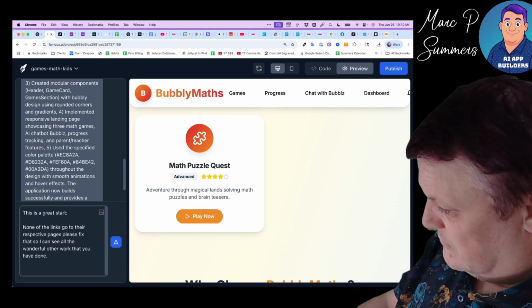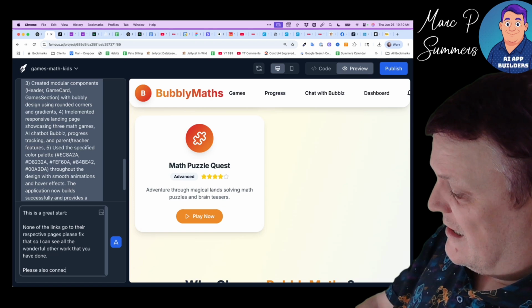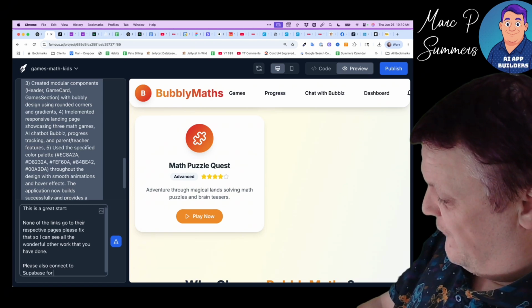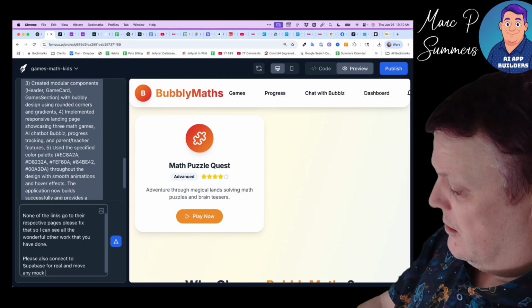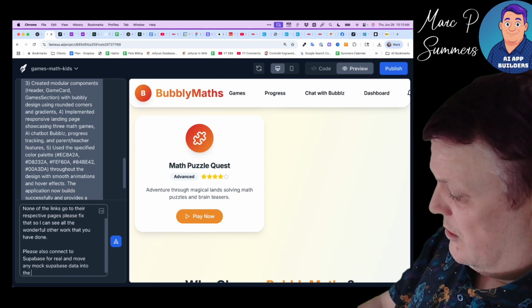Oh, you're definitely validating the little person. Please also connect to Supabase for real and move any mock Supabase data into the new project.